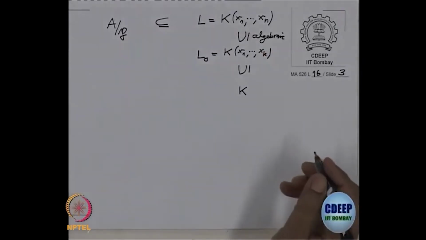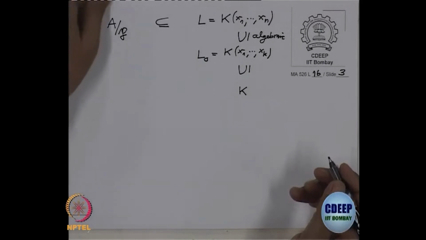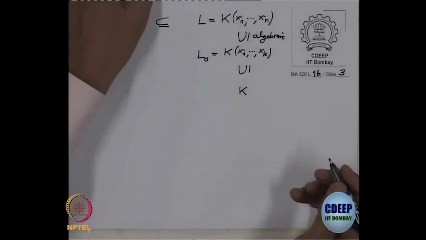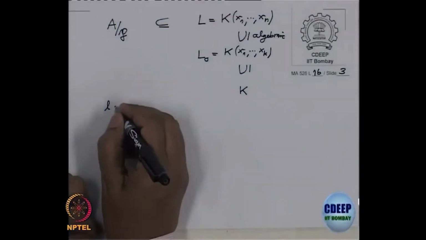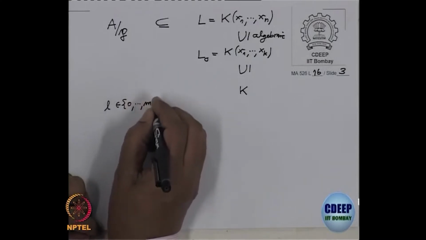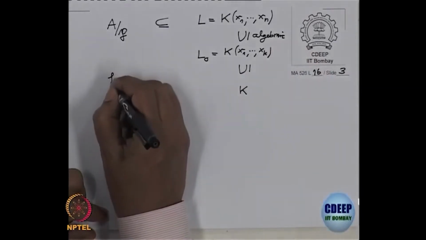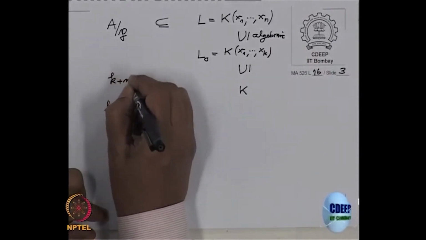And now I claimed last time something, and one of the troubles was that the notation etc. was a little bit clumsier. So I have to improve that. Okay, so what is the claim? So take any integer l between 0 and m. Remember that k plus m is n.